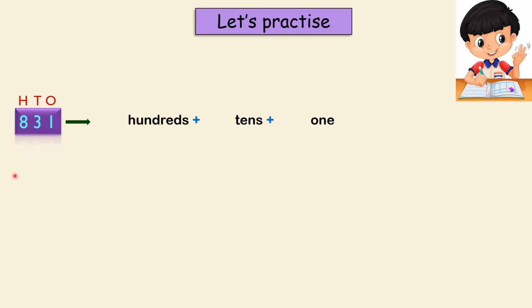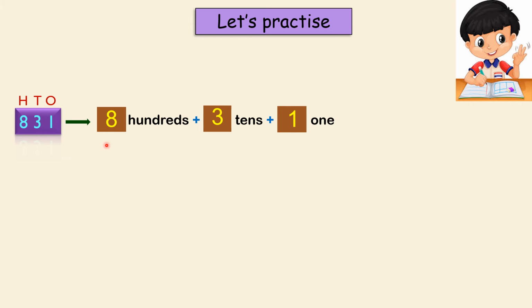How many hundreds are there? How many tens and how many ones? We'll just see and write there. 8 hundreds are there, so we are going to put 8 over here. Now 3 below tens, so we are going to write 3 tens. Then there is 1 over there, so we'll write it as 1 one.